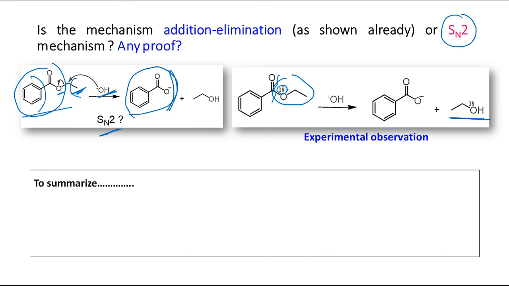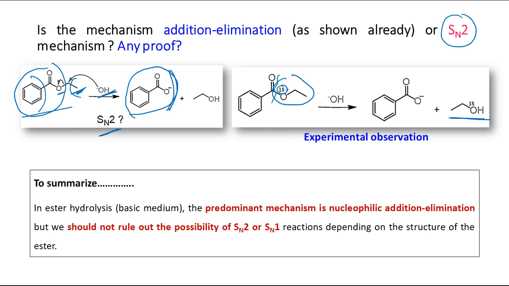So in conclusion, though in ester hydrolysis in basic medium the predominant mechanism is like this, we should not rule out the possibility of SN2 or SN1 also. In SN1 it will be two steps, with generation of a carbocation. That depends on the structure of the ester.